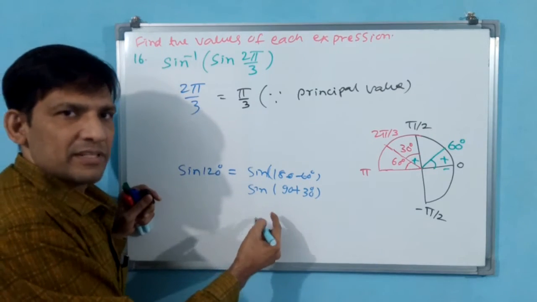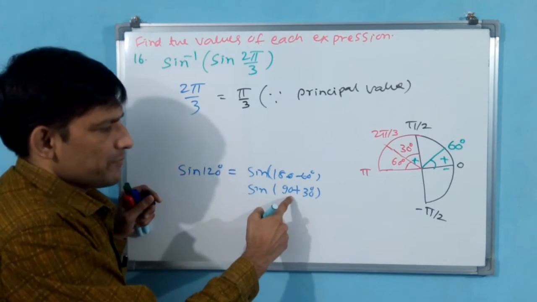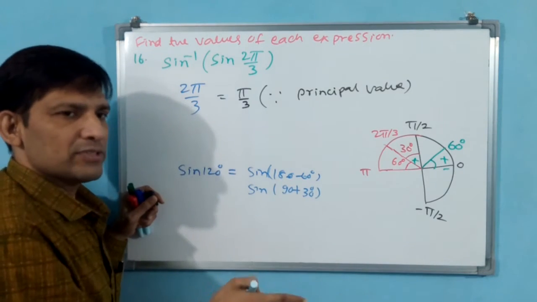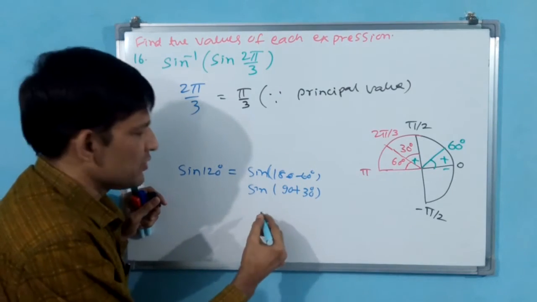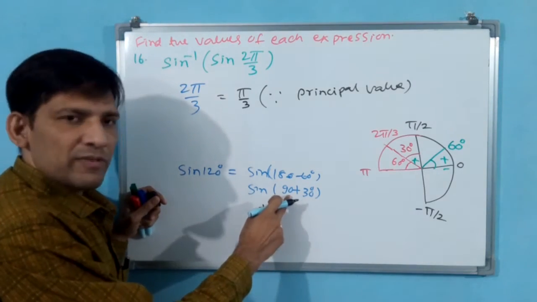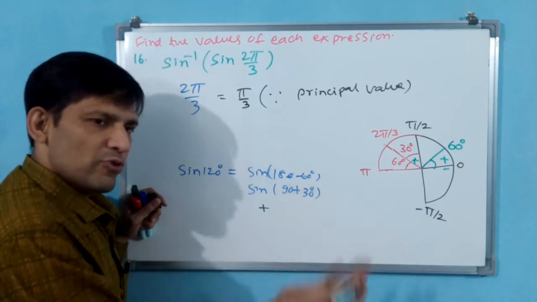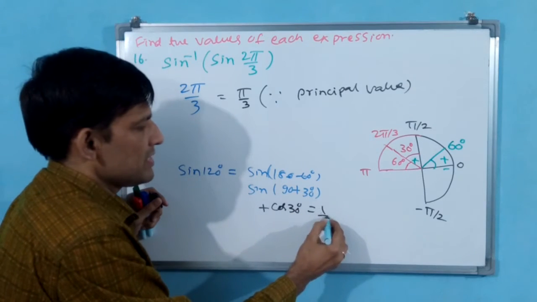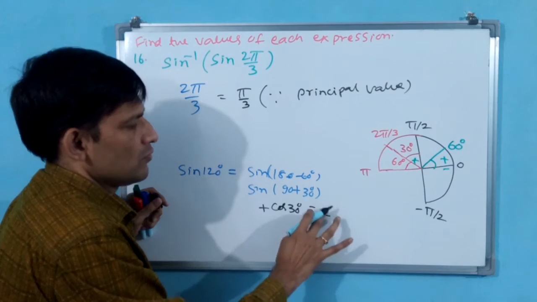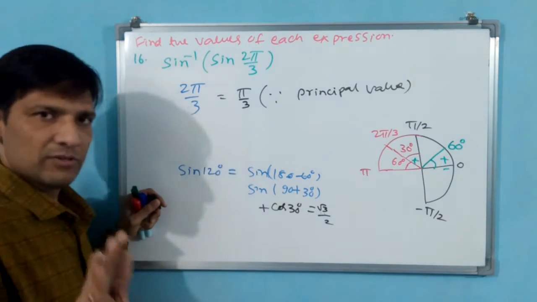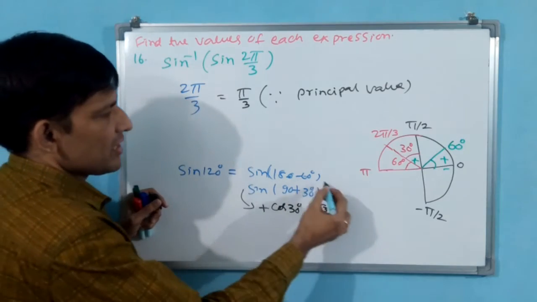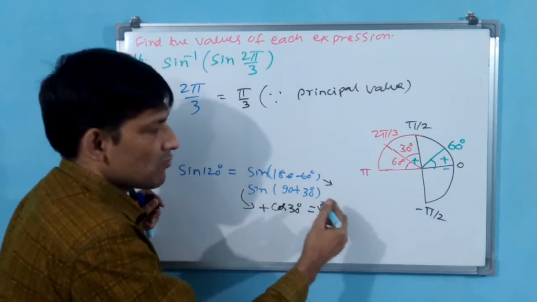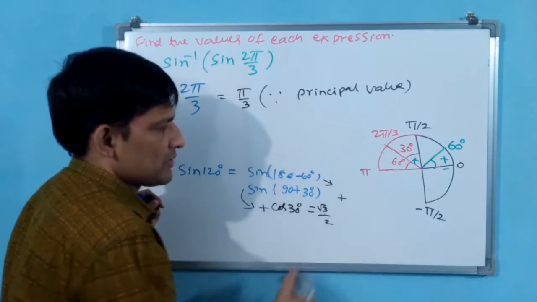Okay, now any one you take. Sine 90 plus 30 means, see here, second quadrant it is going. Second quadrant means it belongs to sine and cosecant. Sine is going in second quadrant means positive only. You put positive. Because of this 90 degree vertical angle, sine is going to become cos. Cos 30 degree is equal to root 3 by 2. Okay. Now this I have taken. Here also you see. Sine 180 minus 60, that is second quadrant. Second quadrant means sine is going as positive. First you put positive.